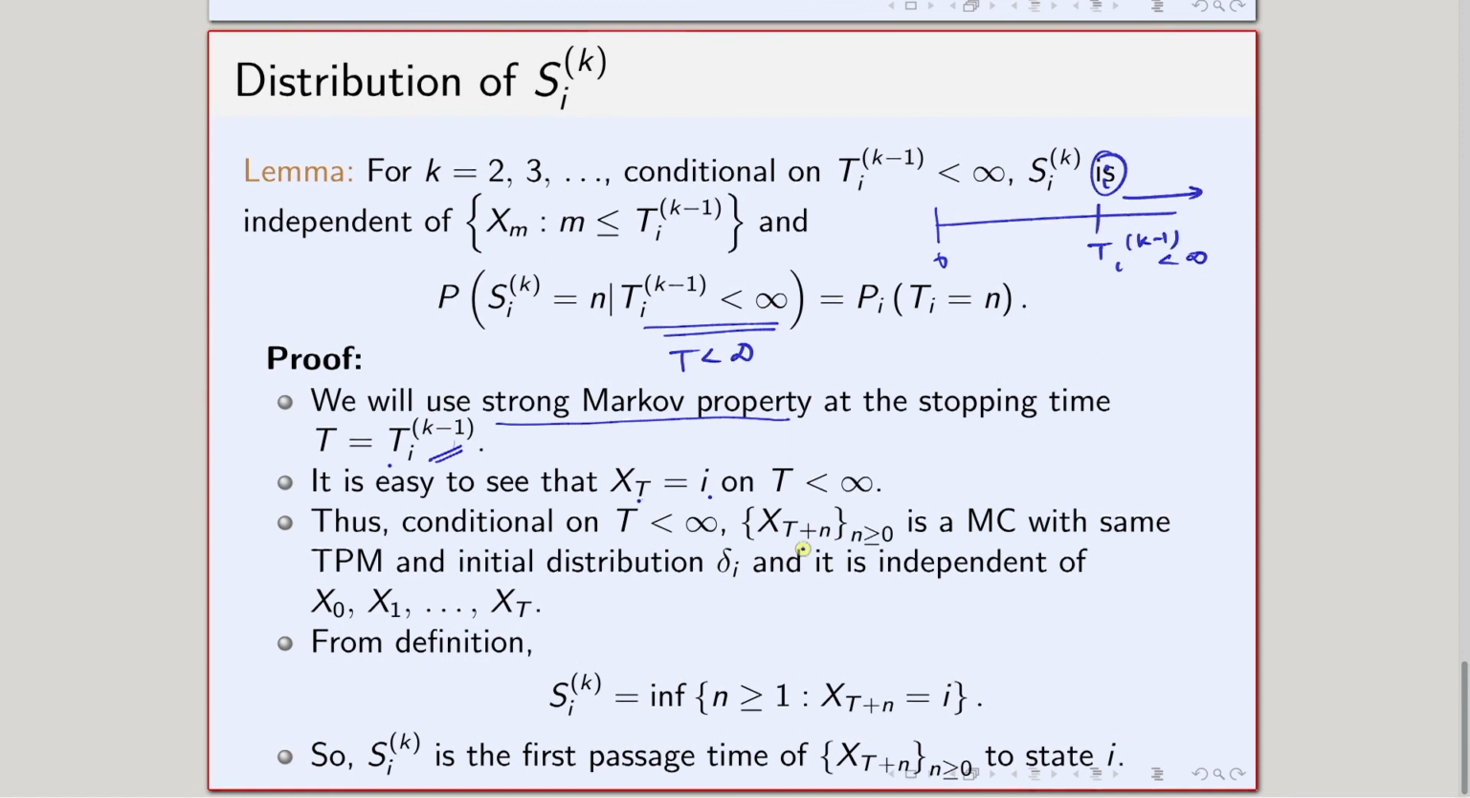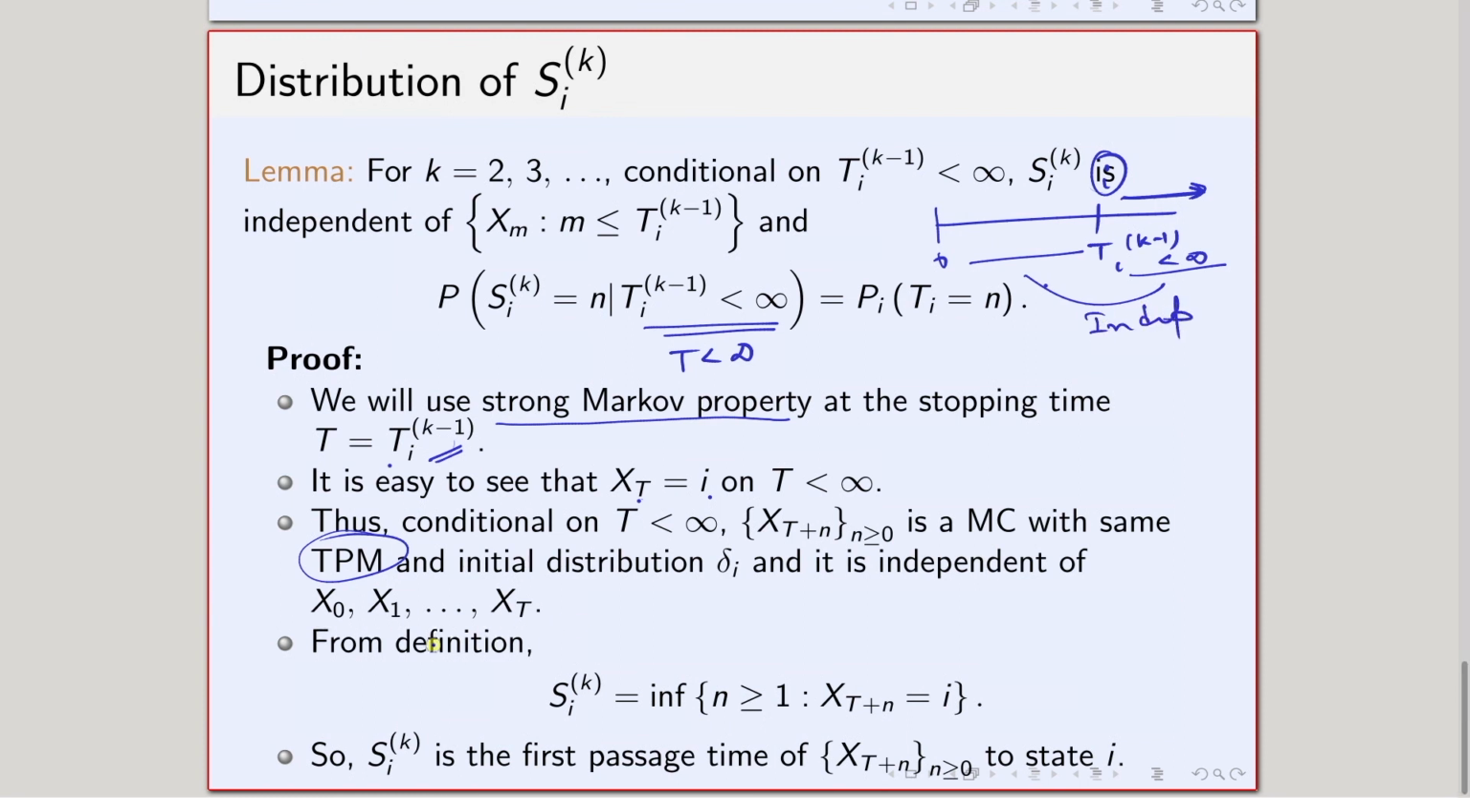So this part is a Markov chain which again has the same transition probability matrix, but the initial distribution is delta I, since it is starting from I, and this part is independent of this part. These two parts are independent. This is what the strong Markov property tells us.